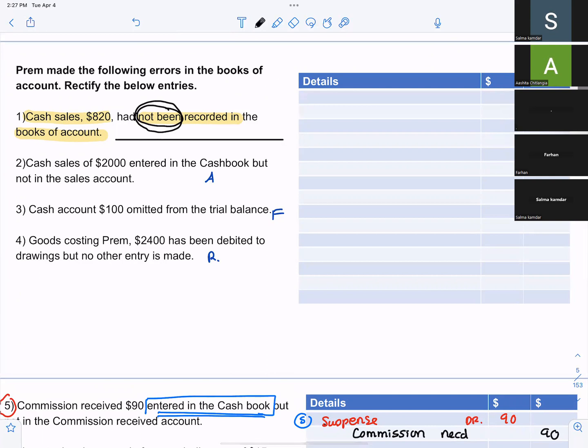Cash sales has not been recorded in the books of account, so it will be error of omission, complete omission. Very good.